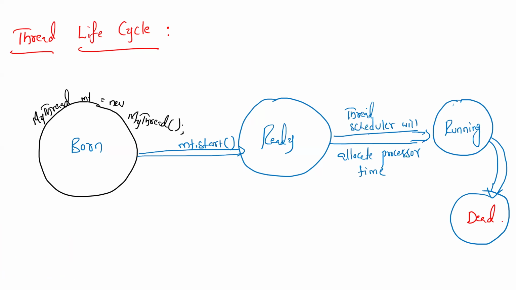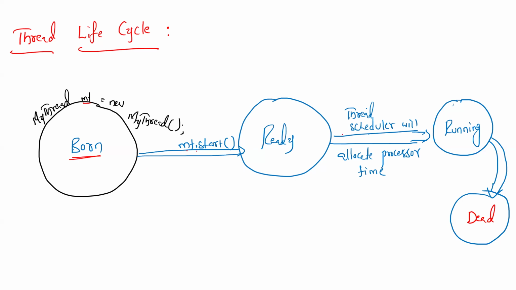The thread will be born whenever we create the object for that thread. Whenever we define a thread in a programmer-defined class and create the object for that thread class, the thread will be in the born state. Whenever we call the start method, which we discussed just now, it will schedule the thread with the thread scheduler and push the thread into the ready state.